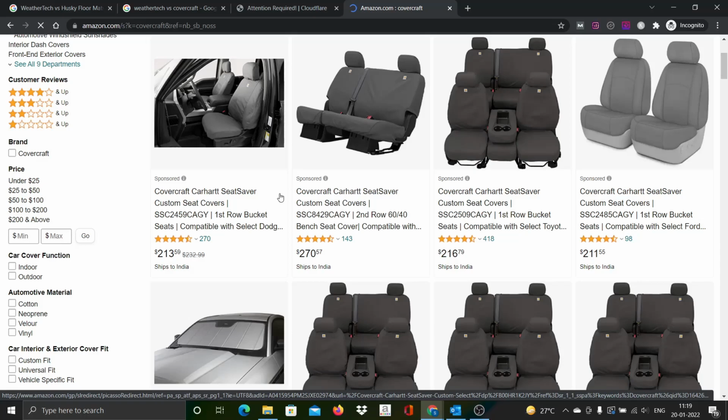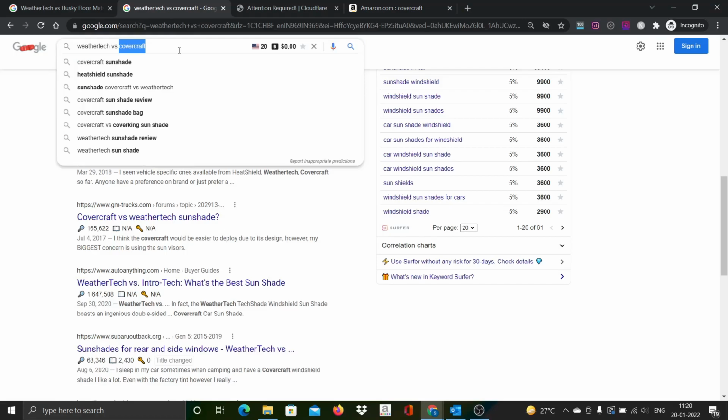Let's see this, and I hope 3D Max Spider is also a floor mat. Let's quickly check that, because the cover craft is a surprise to us. 3D Max Spider mats. This is a mat. There are mats available for this, so no problem. We can very well consider this particular keyword if the competition is low.